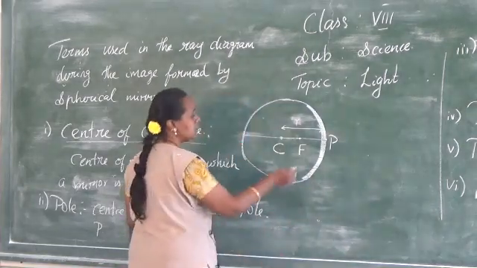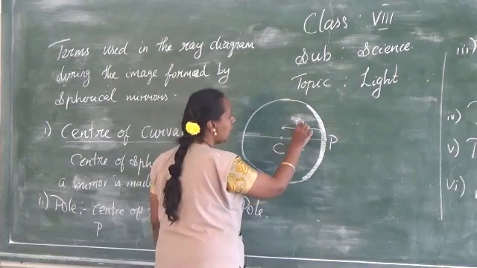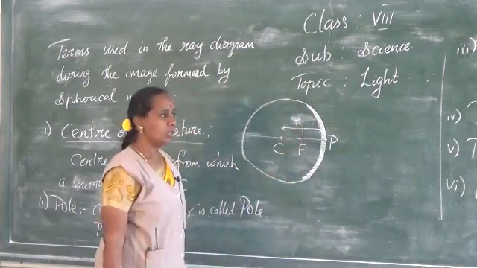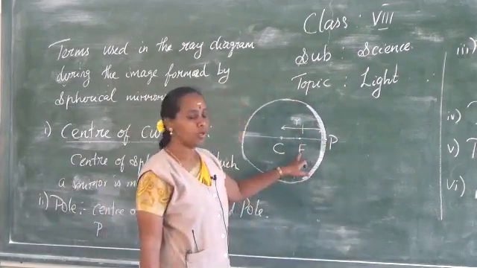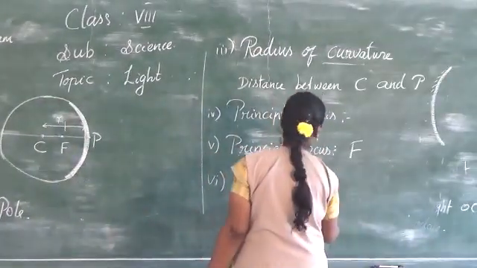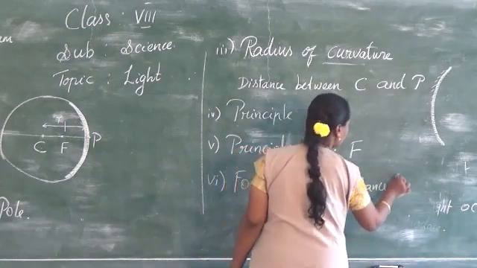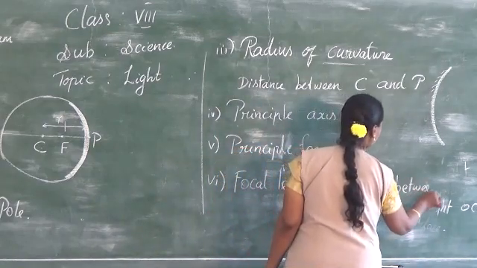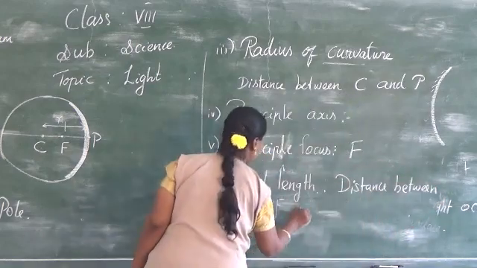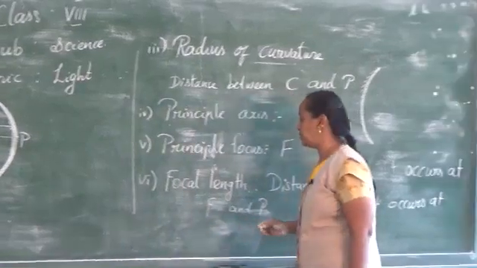Focal length is nothing but the distance between the focal point and the pole. So it is always half of this radius of curvature. So the distance between F and P is always half of the radius of curvature.